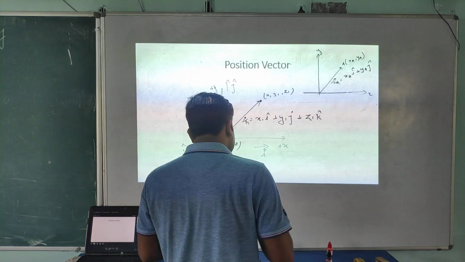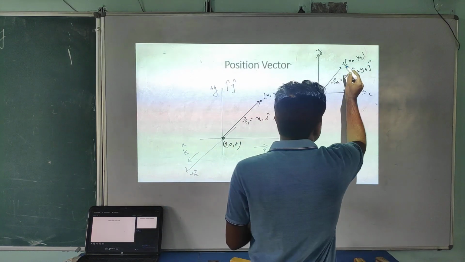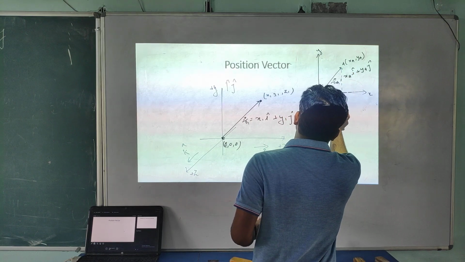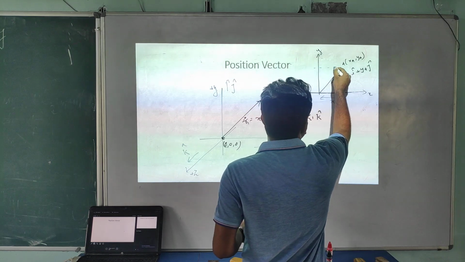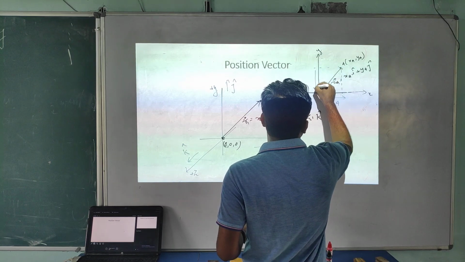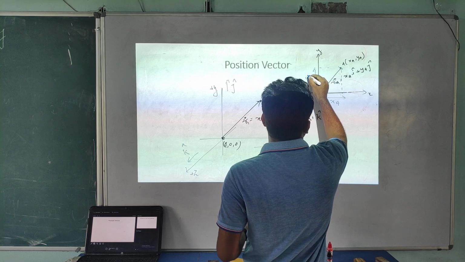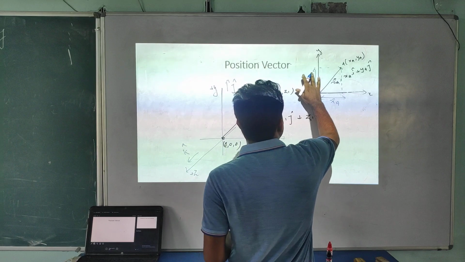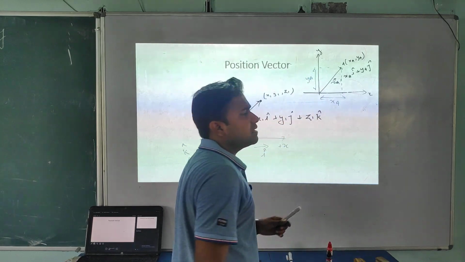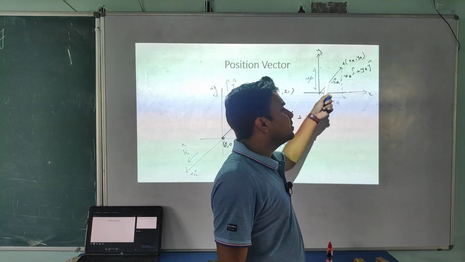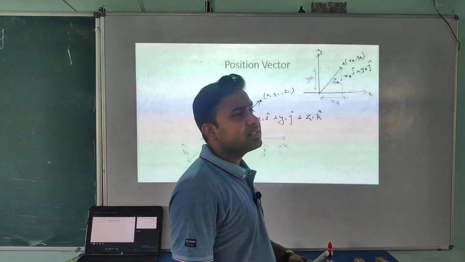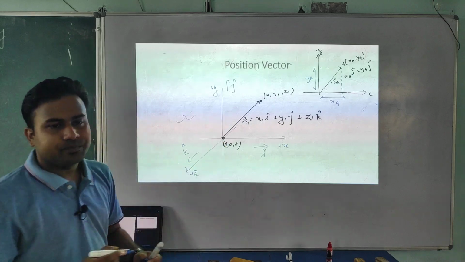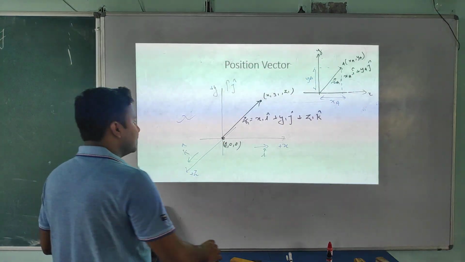Try to understand what is the meaning of this. It means for the position vector here, along the x-axis it's XA, and along the y-axis this one is YA. It means the effectiveness of this position vector along the x-axis, I am just writing magnitude here, is XA, and the effectiveness of this position vector along the y-axis is YA. Similarly you can extend this for the 3D coordinate system. Is it or not? Okay, student.